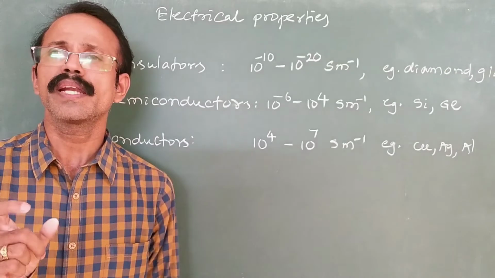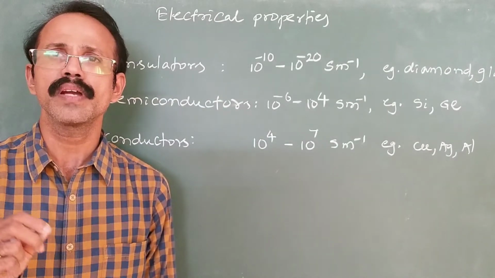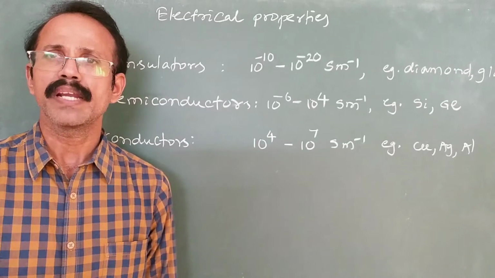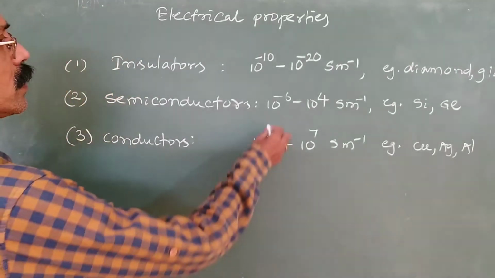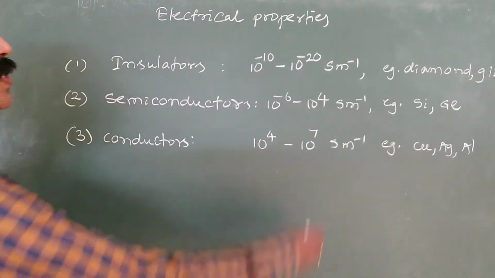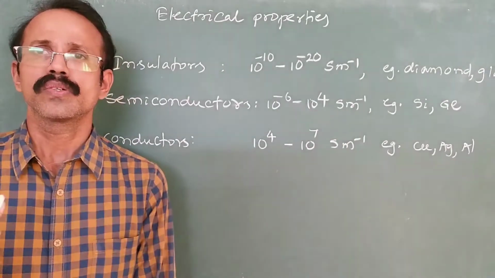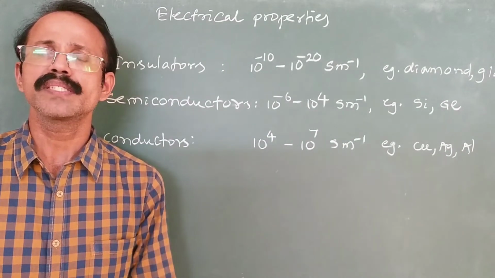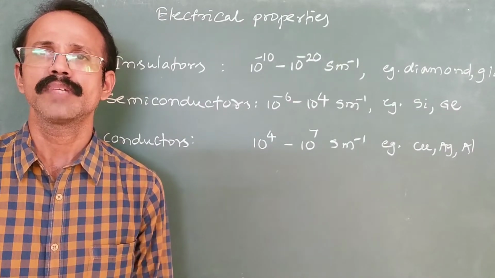Their conductivity lies in between insulators and metallic conductors, and they have a conductivity of the order of 10 to the power minus 6 to 10 to the power 4 Siemens meter inverse. We have different examples for semiconductors like silicon and germanium, right?